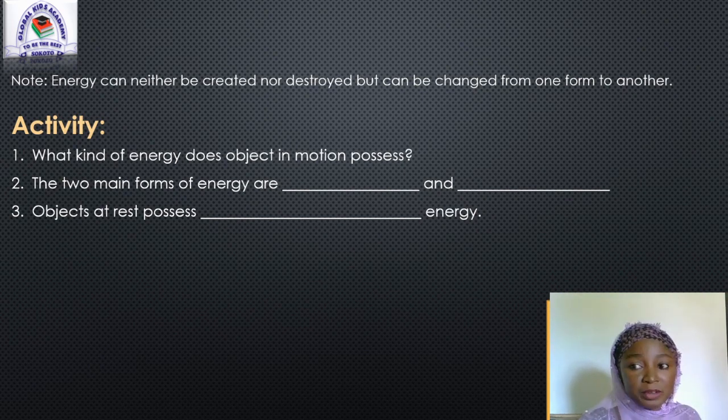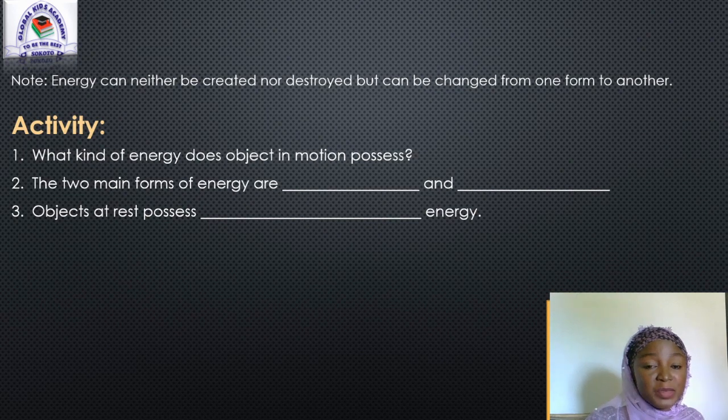Then we went further to classify energy into two basic groups: the kinetic energy, which is a moving energy, that is energy in motion, and the potential energy, which is a stored energy, that is energy at rest.